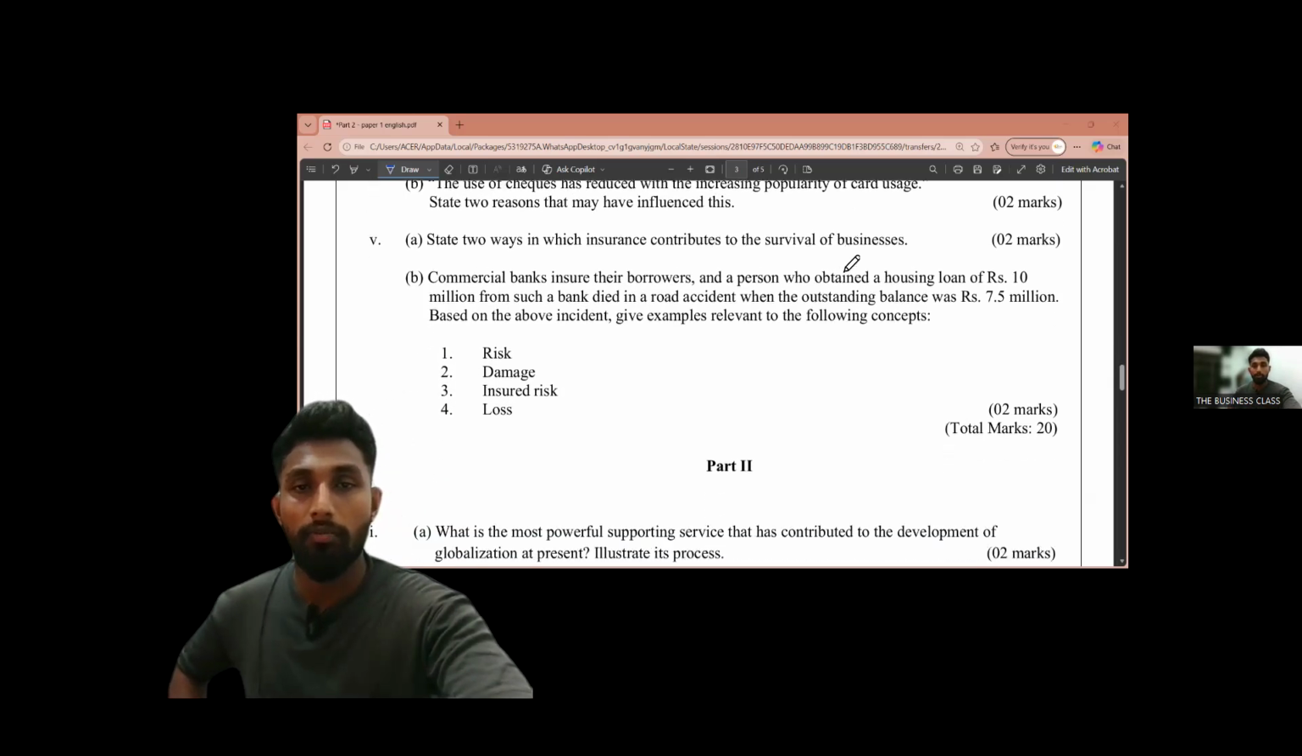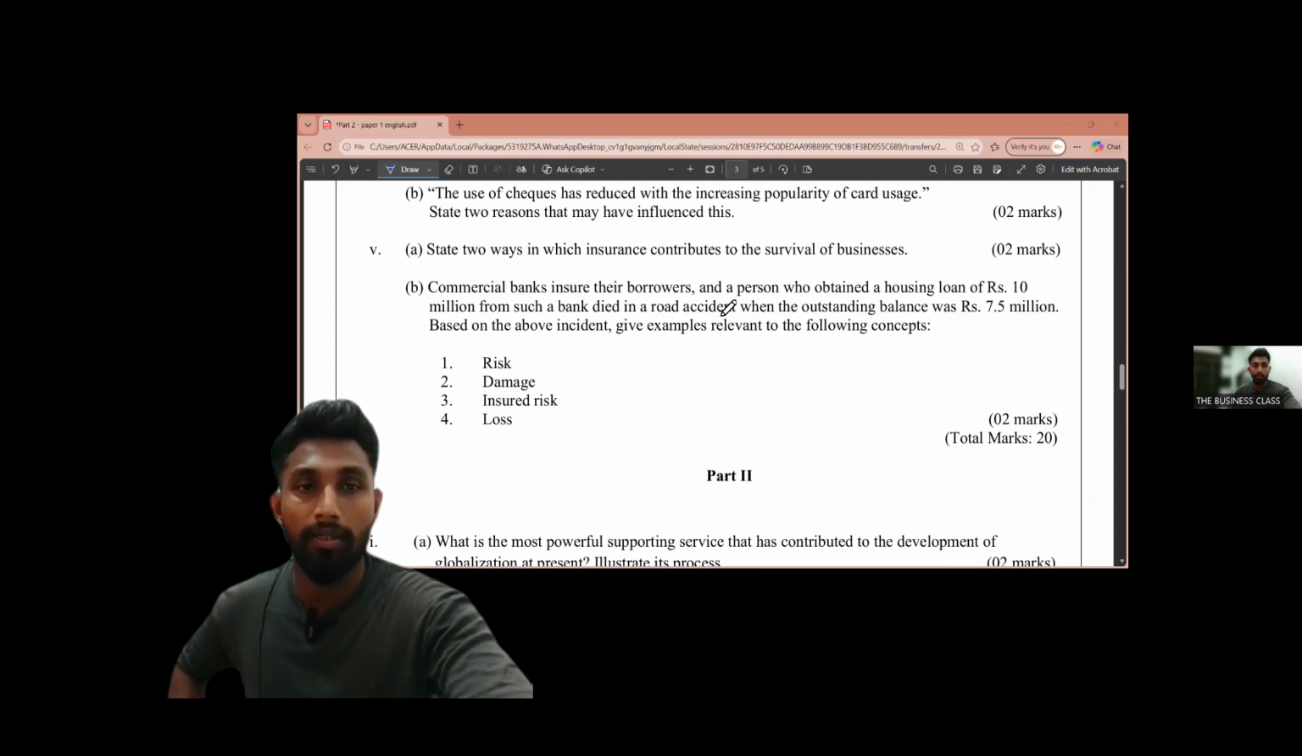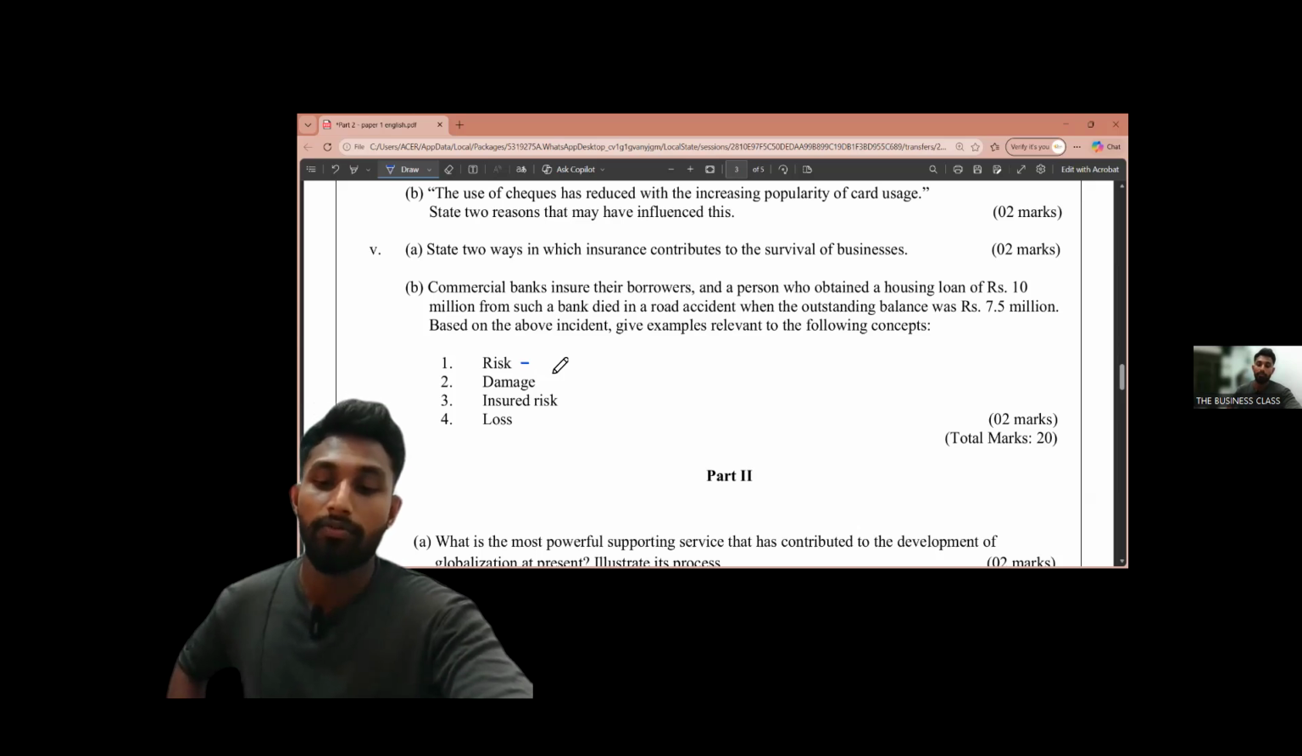Commercial banks insure their borrowers, and a person who obtained a housing loan of 10 million from such a bank died in a road accident when the outstanding balance was 7.5 million. Based on the above incident, give examples relevant to the following concepts. What is risk then? Risk is possibility of threat, right?